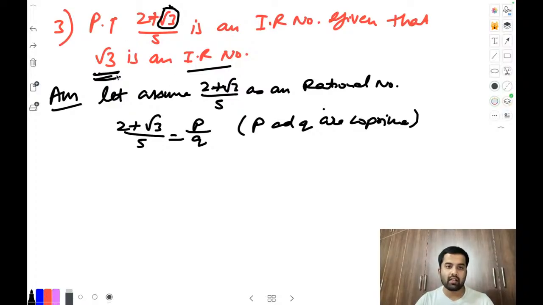Root 3 is given as an irrational number. So here is root 3. Let me make it darker. Here is root 3. So this one, keep it as it is on this side, and the rest of the part on that side, step by step. Okay. Now do this: 2 plus root 3.